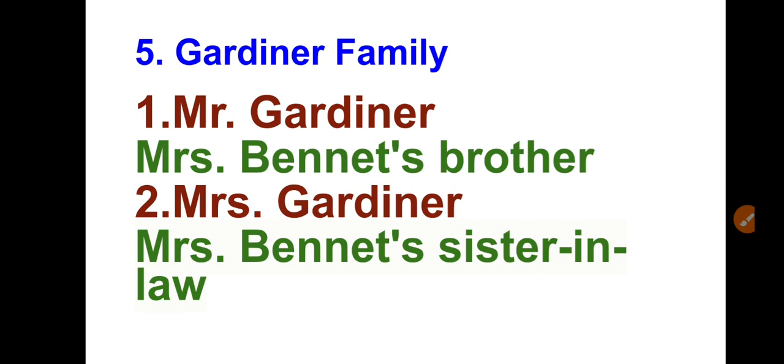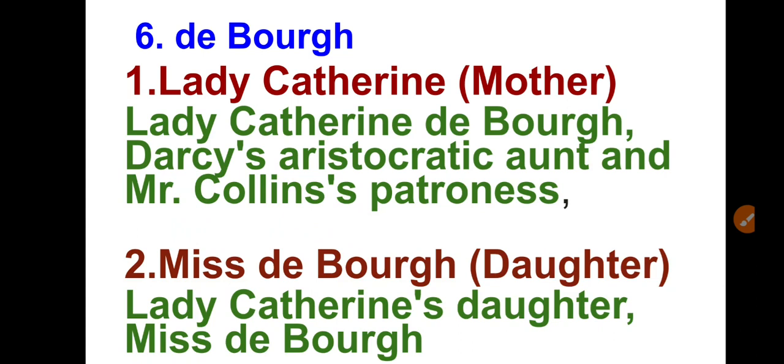Yes, they are good characters. Mr. Gardiner is Mrs. Bennet's brother, and his wife is Mrs. Gardiner, and they are very helpful and very good, both mature, a good pair, right? Now here, Lady Catherine, the mother, is an aristocratic aunt, Darcy's aunt, and she has a daughter, Miss Debarrow, who is a very quiet, shy kind of girl. Overall, Miss Debarrow is a good character.